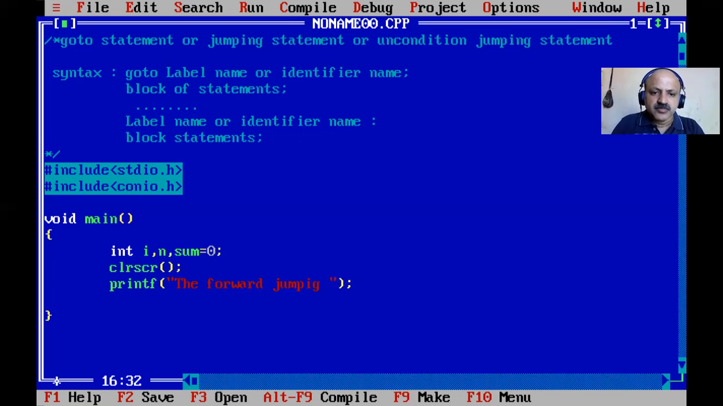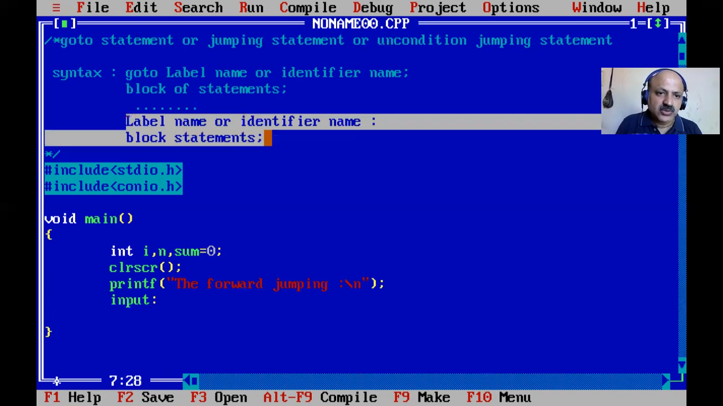So yes, \n is remaining, and here we can provide the \n, so that is forward jumping we can use. In that block we can define the input, that is the name, that we can input, block, so that is a label, or we can say an identifier. So here we can take this first. So yes, that is the first identifier you have to declare, and then go to below, that is known